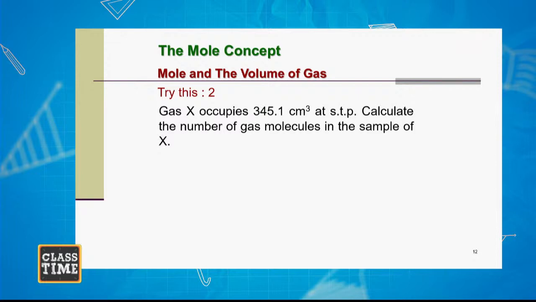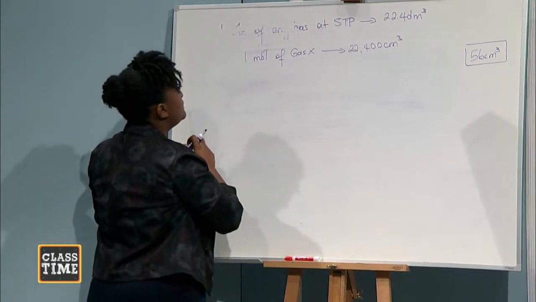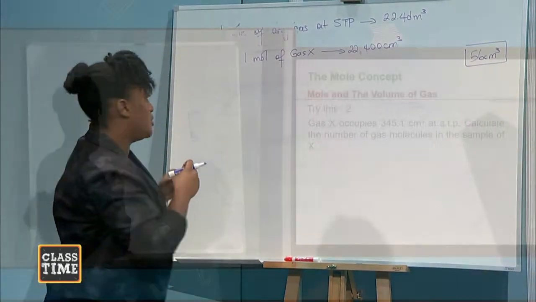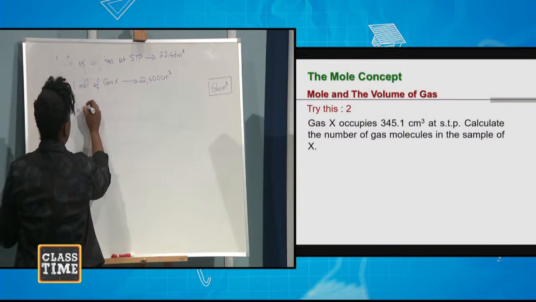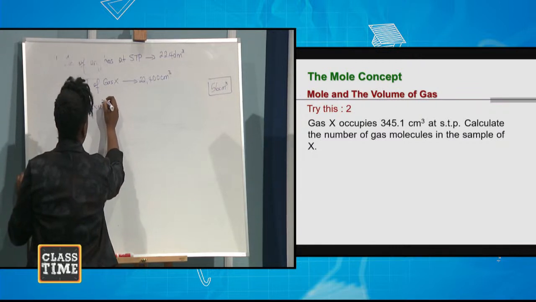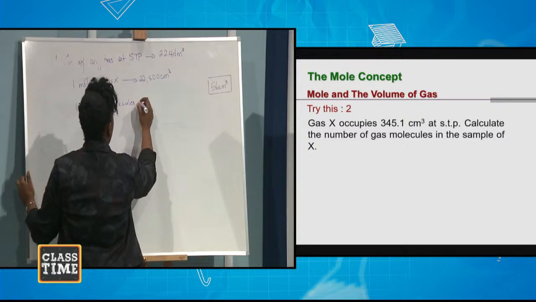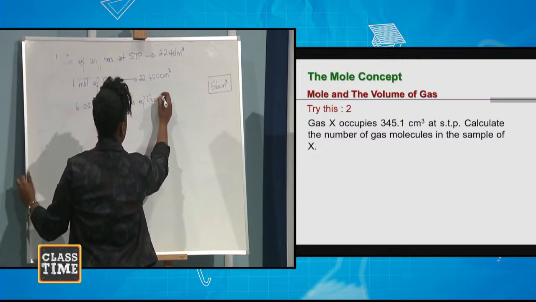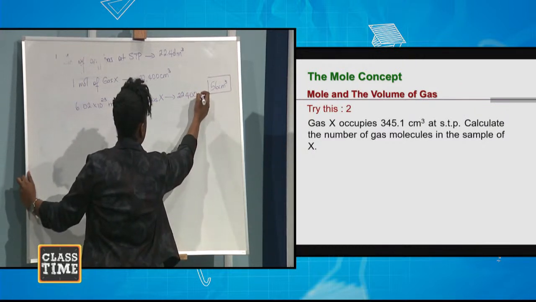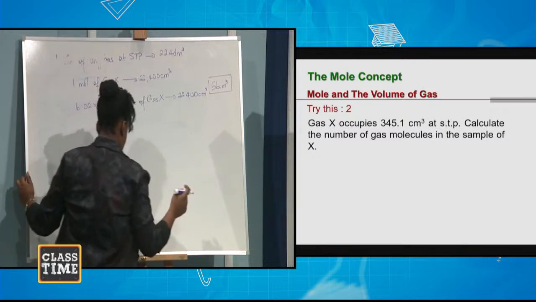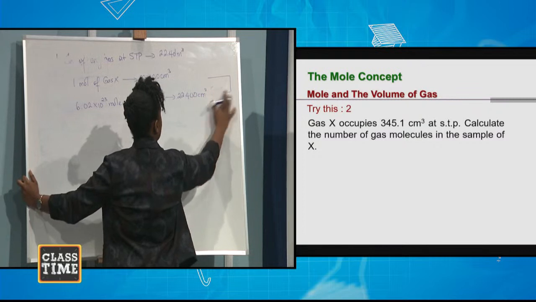Therefore, what is it asking us for? The number of gas molecules. All right? So it's asking us for molecules. So then we can rewrite this to say 6.02 times 10 to the 23rd molecules of gas X would occupy the same volume. All right?